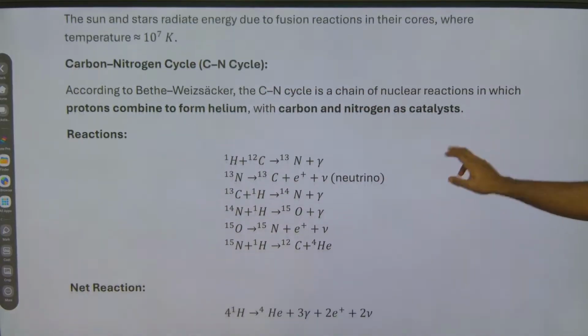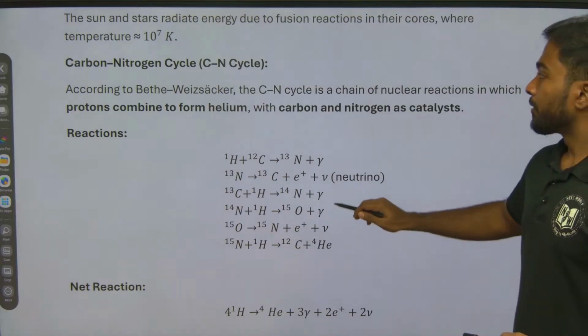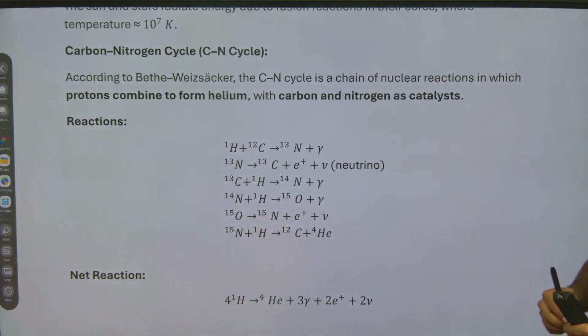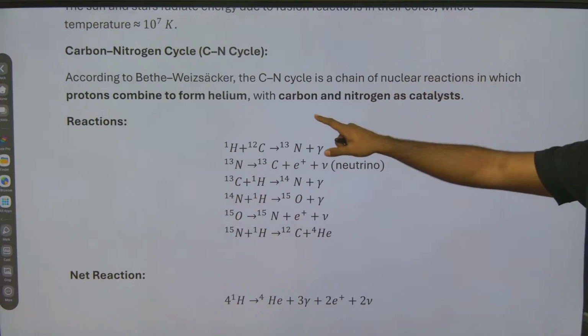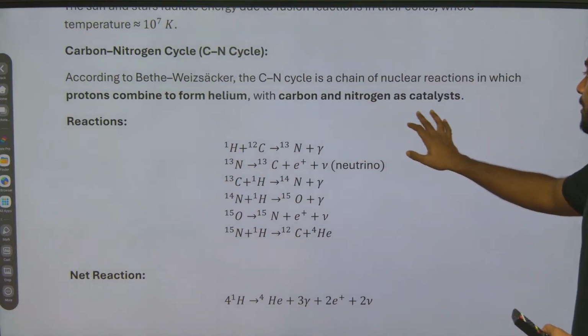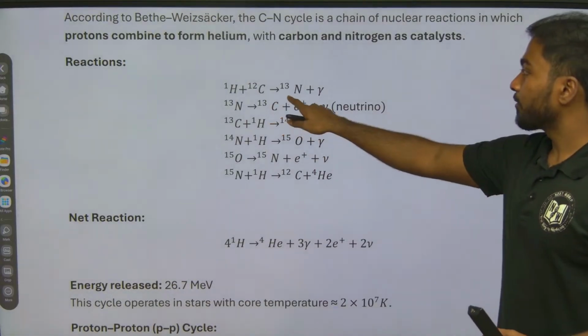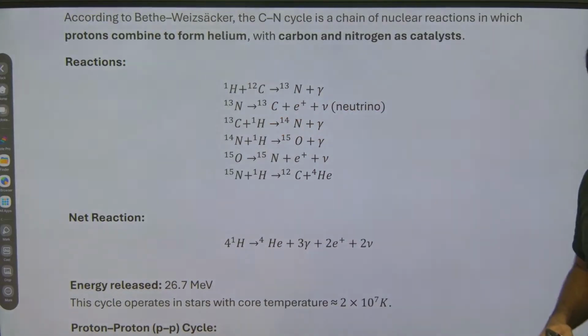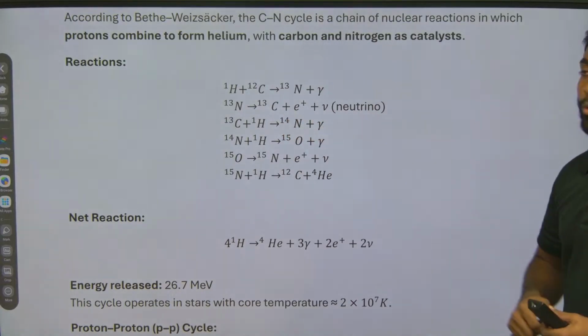Now the carbon-nitrogen cycle, the CN cycle. According to Bethe and Weizsäcker, the CN cycle is a chain of nuclear reactions in which protons combine to form helium, with carbon and nitrogen as a catalyst. So when we see the reaction, H plus C gives N plus gamma, and N gives C plus electron plus neutrino.